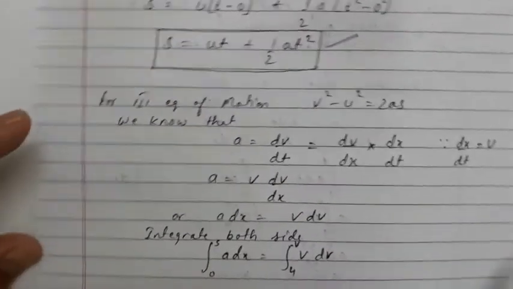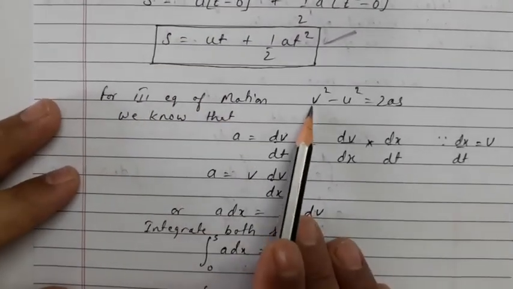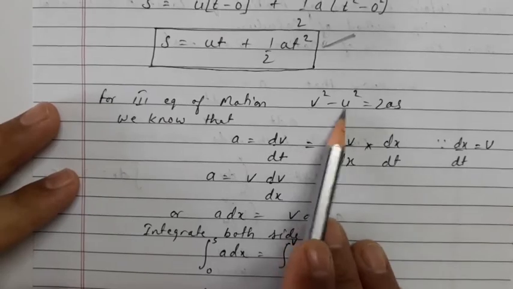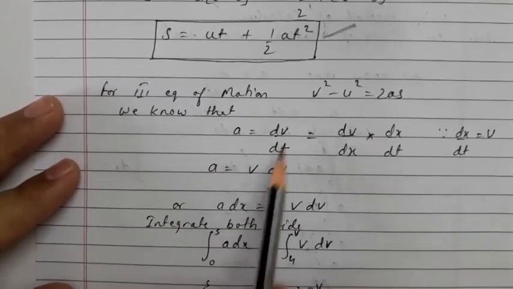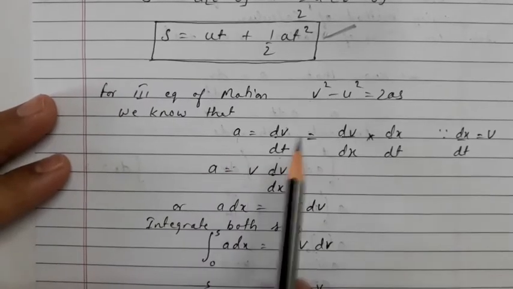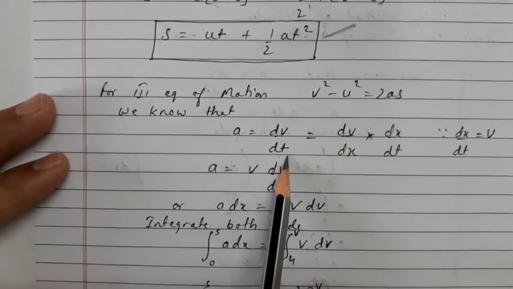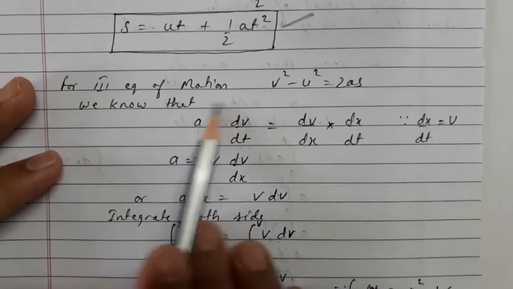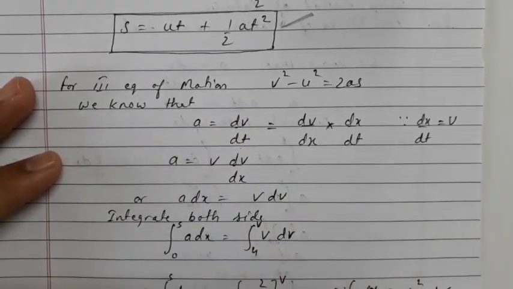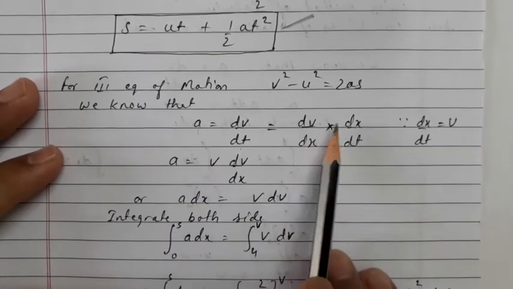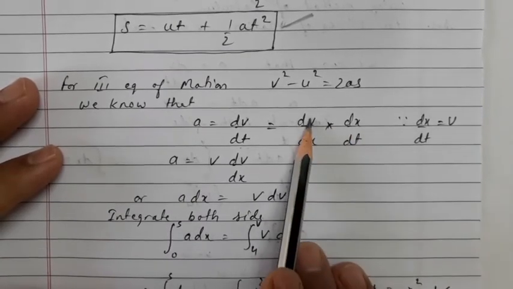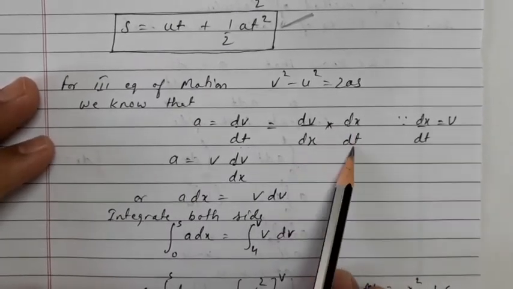Now comes the third equation of motion, and the third equation of motion is v square minus u square is equal to 2as. For this we know that a is equal to dv by dt, that is instantaneous acceleration is equal to rate of change of velocity with respect to time. But here in this relation we don't have distance, so we need to bring in the distance. So how can we do that? We will just multiply and divide it by dx, so it will become dv upon dx into dx upon dt.